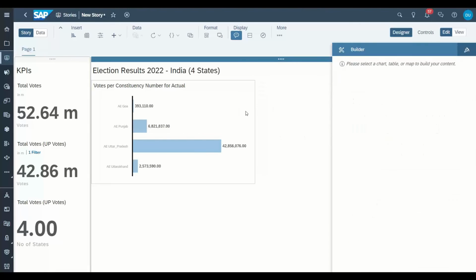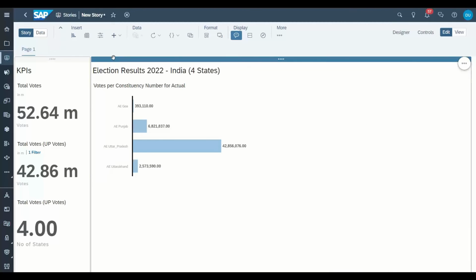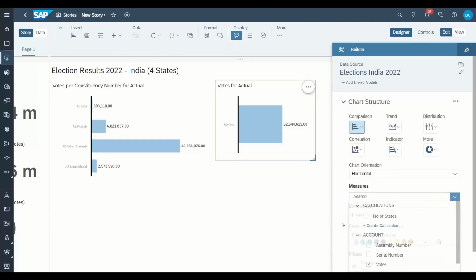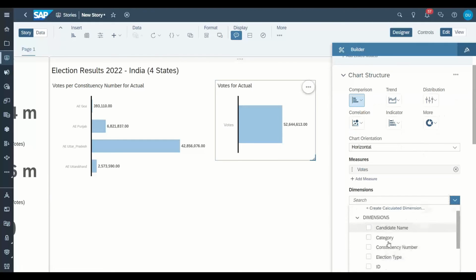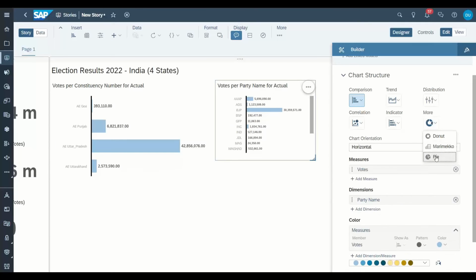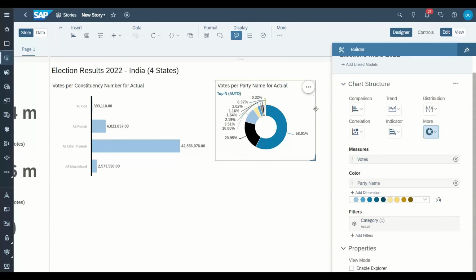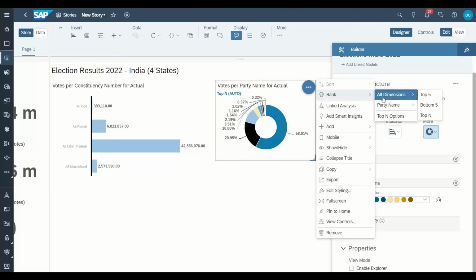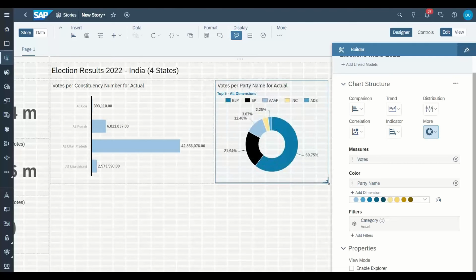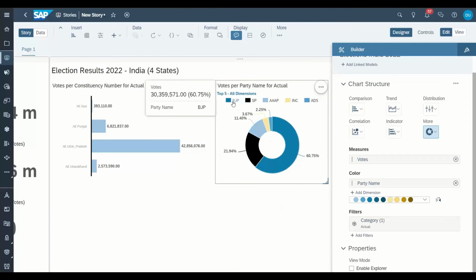Superb. Now I would like to see how many votes were casted per party, per individual party. So let's add another chart. And we can again choose the number of votes. And we can choose here the dimension this time is the party name. And I would like to go with a pie chart or donut chart. I'm only interested in, let's say, top 5 parties. So these are the top 5 parties which contributed the highest to the elections, which includes BJP, SP, Aam Aadmi Party, National Congress, and ADS.